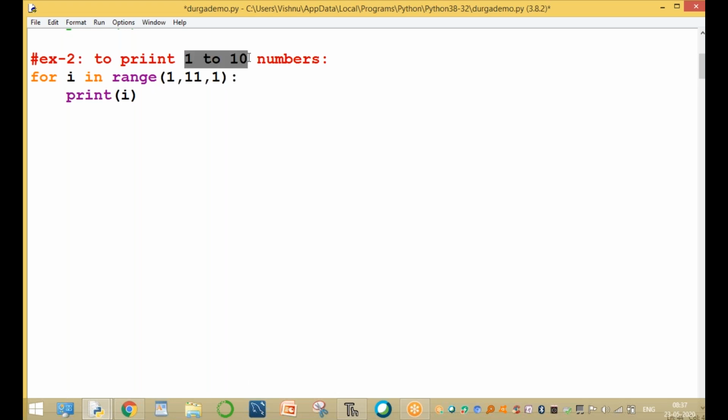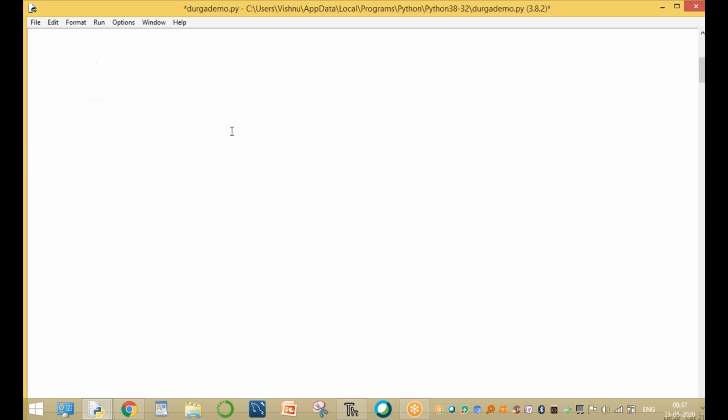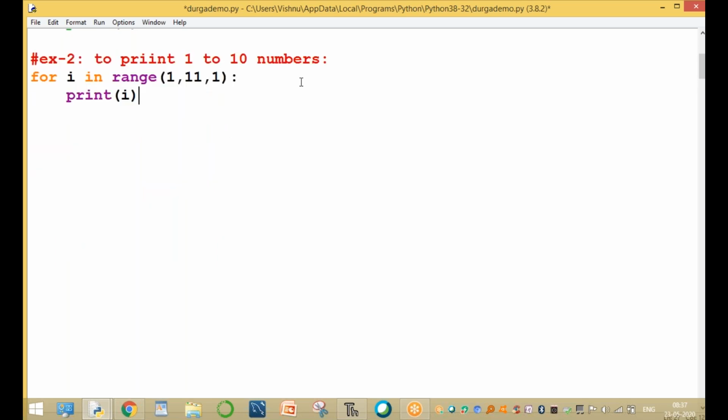Here, numbers 1 to 10 only. 1 to 5 numbers. In the previous example it was 1 comma 6 comma 1. Here we are using 1 comma 11 comma 1, where 1 is the starting value.